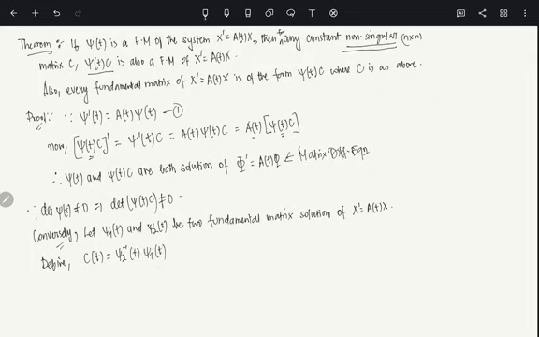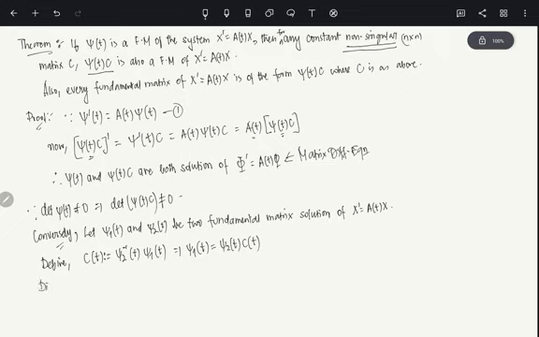Now, Φ1(t) is nothing but Φ2(t)C(t). Φ1 and Φ2 are both C1 matrix functions, so C is also C1, and we can take the derivative here.